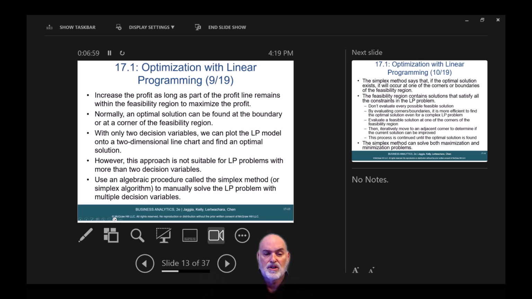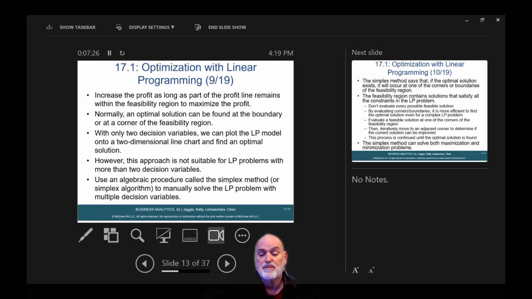Optimization with linear program continued. Increase the profit as long as part of the profit line remains within the feasibility region to maximize the profit. Normally, an optimal solution can be found at the boundary or at a corner of the feasibility region. With only two decision variables, we can plot the LP model onto a two-dimensional line chart and find an optimal solution. However, this approach is not suitable for LP problems with more than two decision variables.